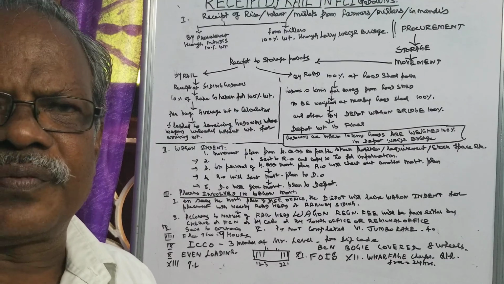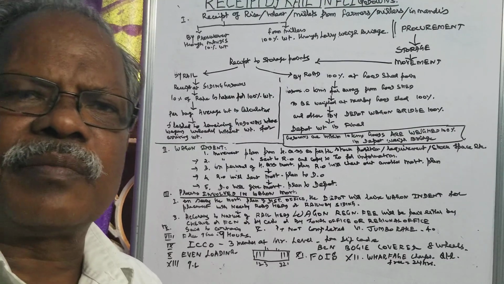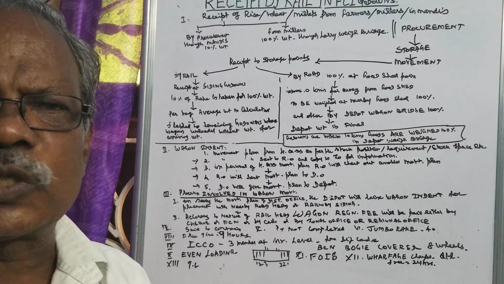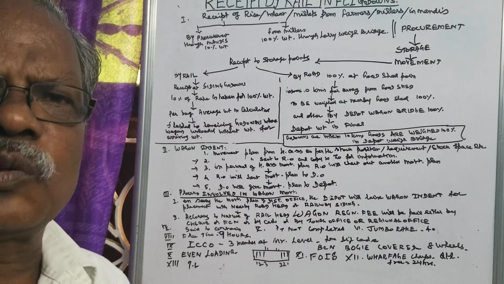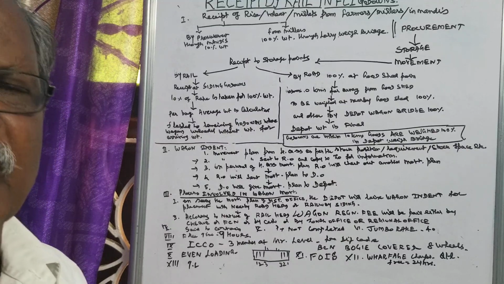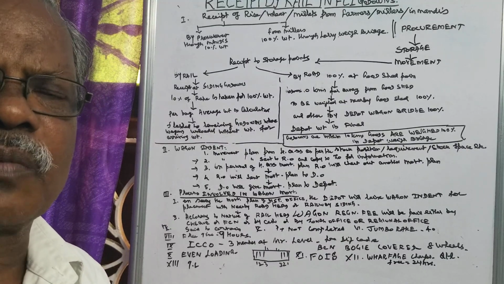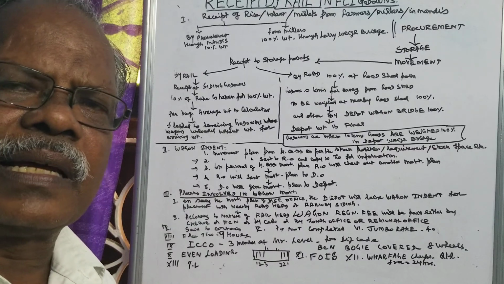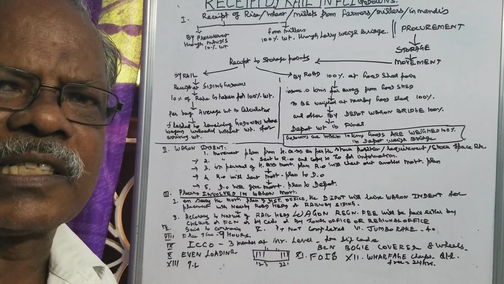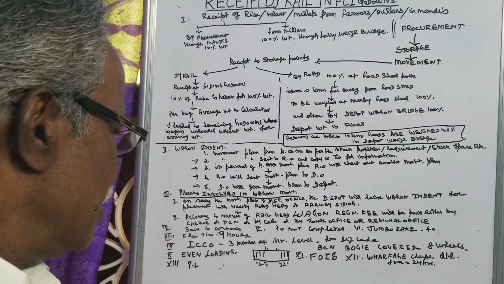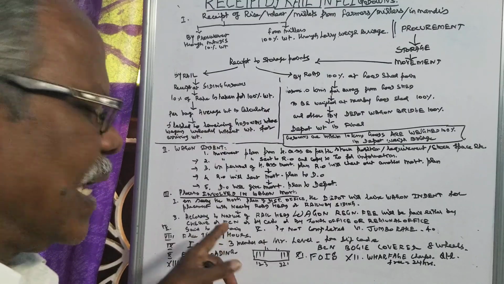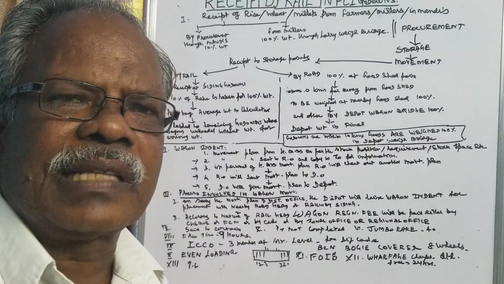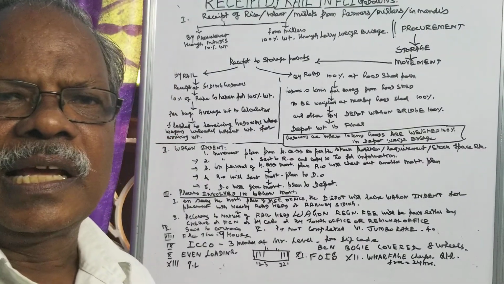The timing of clearance is morning 6 to night 10. If it is a goods shed point, throughout 24 hours is allowed for unloading. From the goods shed point to the FCI point, even 24 hours throughout the night is also allowed. So the free time of 9 hours means, for example, today morning the wagon is placed at 6 a.m.